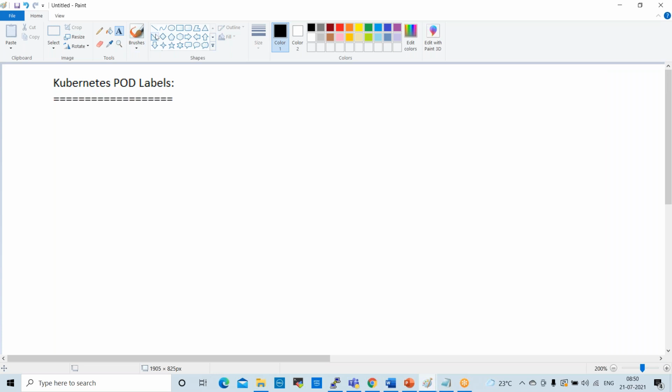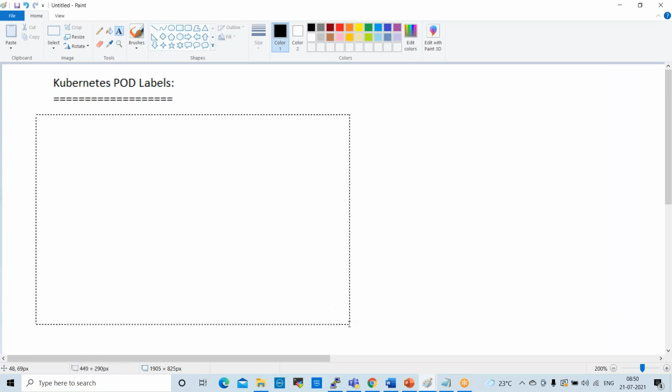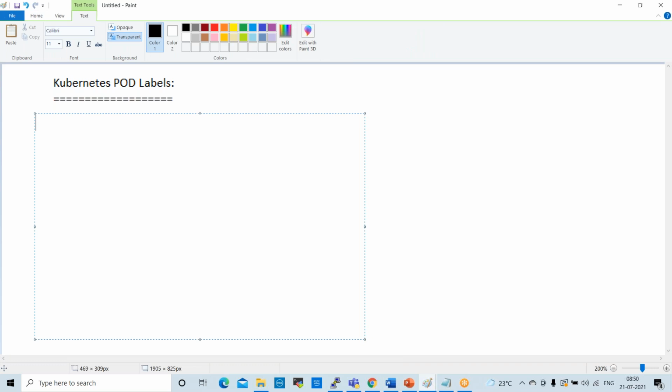For example, here we have one environment with labels, and inside of that we'll have selectors. Inside of that we'll have some web servers, and some environments. The environment is production, for example, prod.